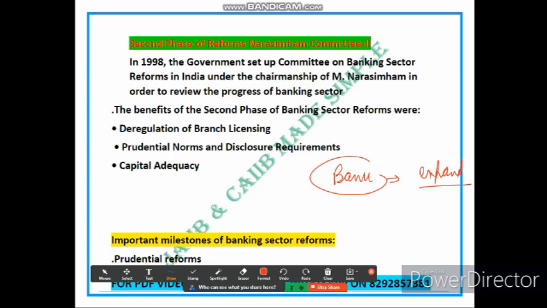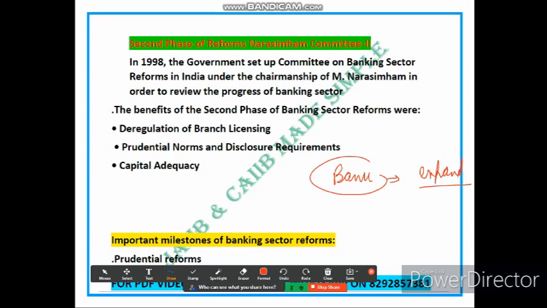the bank can now open branches in different locations without the need for an individual license. So this flexibility allows the bank to respond more efficiently to customer demand, establish a wider network and offer other banking services. The next point is prudential norms and disclosure requirements.